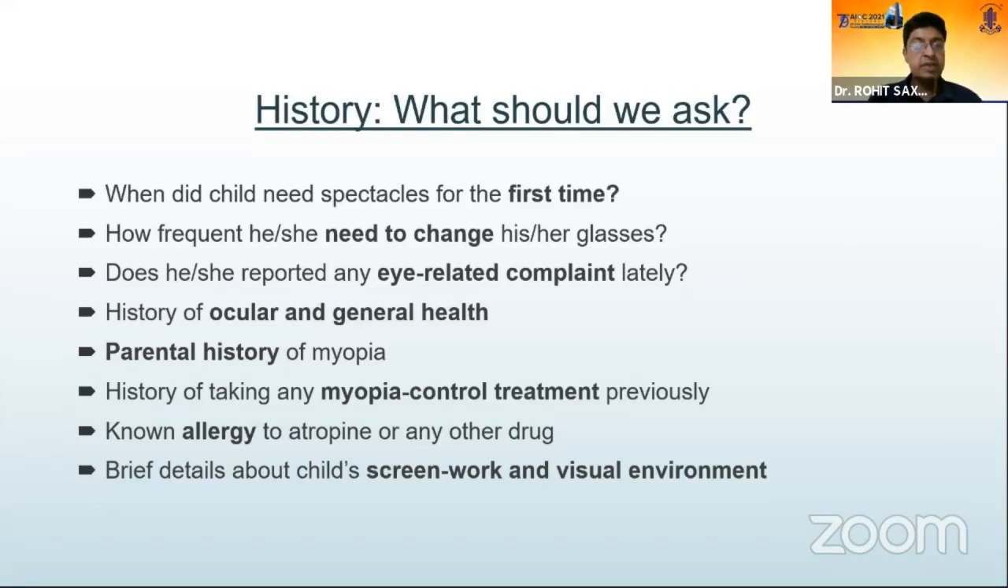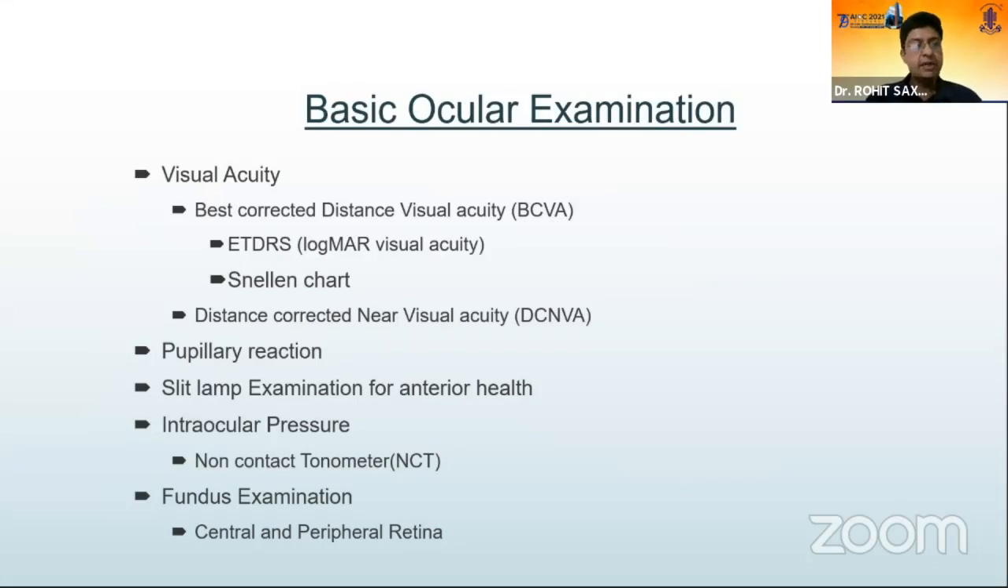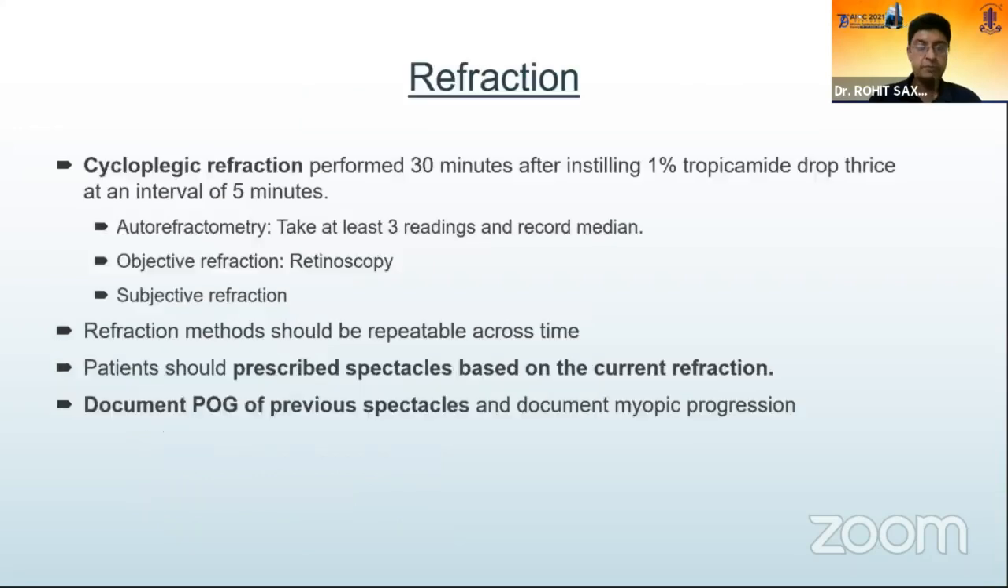about their onset, about their progression, any other myopia control treatment, particularly yoga and other methods that are prevalent have been reported by some patients, known allergy to atropine or any drug, and of course, details about the child's screen work and the visual environment the child is in. The basic ocular examination included visual acuity, ETDRS, but of course, on a routine basis, you could probably just follow up with Snellen's, distant corrected visual acuity, pupillary examination, slit lamp for anterior segment health, intraocular pressure, and fundus examination, particularly the center and periphery, provided the child is willing and comfortable.